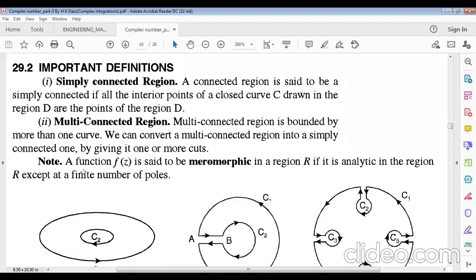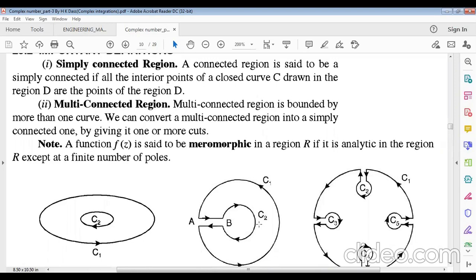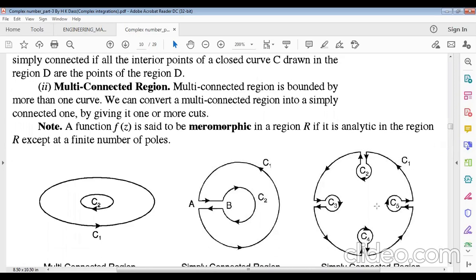Okay. Now, what is the multiple connected region? The multiple connected region is bounded by more than one curve. Okay, more than one curve, C1 and C2. This is the simply connected, and this is the multiple connected. We have divided it; there are four parts, and curves C1, C2, C3, C4, C5, etc. are produced. So we have to connect 5 curves at a time. This is why it is actually called a multiple connected region. A multiple connected region is bounded by more than one curve. Remember it, more than one curve.